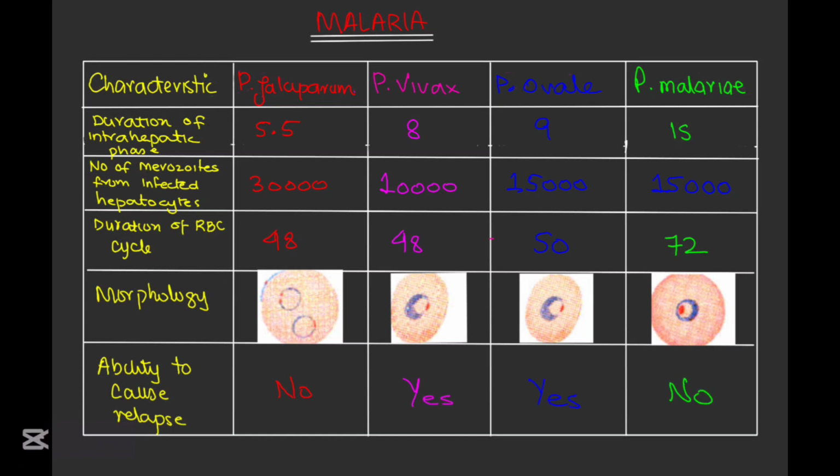These hypnozoites are dormant liver stage parasites that remain in the hepatocytes after the initial infection. But weeks to months later, they can reactivate and undergo division and ultimately release merozoites into the bloodstream, leading to a relapse of malaria. That is why primaquine is a drug which is required for the radical cure, as it specifically targets the hypnozoites in the liver, as we will discuss later on. These were some of the important characteristics of Plasmodium species.